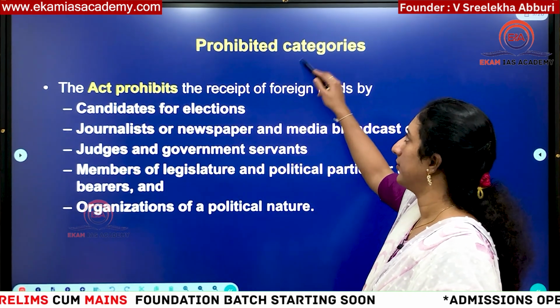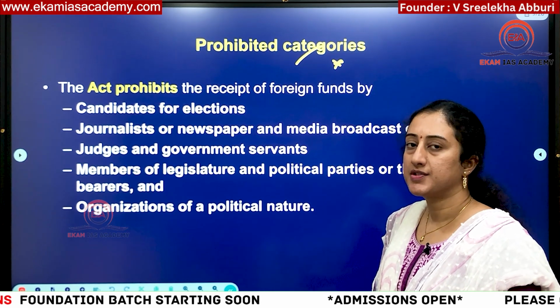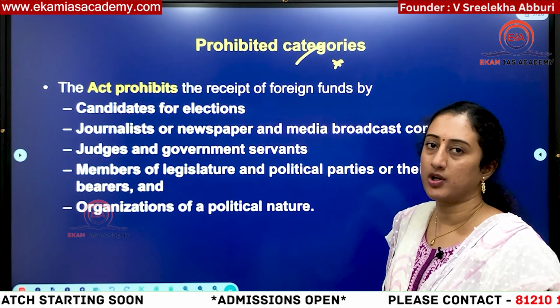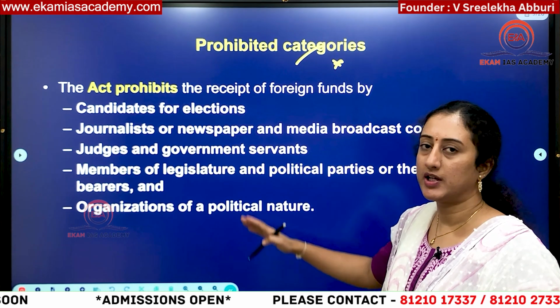Then what is prohibited? This is important. Normally, if you prepare for any exam, the features are important, but most important is what is not allowed and what areas it is not applicable to. These things should be focused on, because most people only read the features and ignore these things.